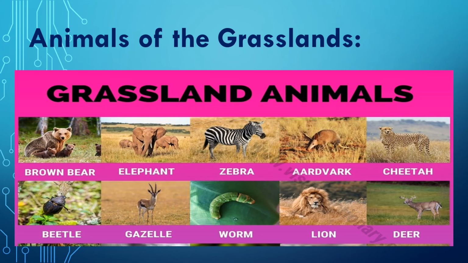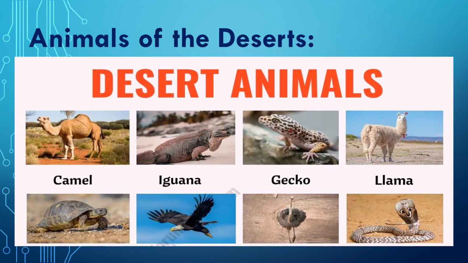Now, the next one is animals of desert. The animals in the desert have different ways to survive the hot and dry climate. A camel can move easily on the sand. Its body parts are well adapted to the desert condition. Hyenas, foxes, jackals, and wild asses are the other animals found in this region.